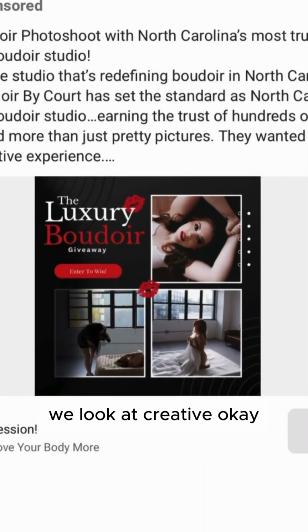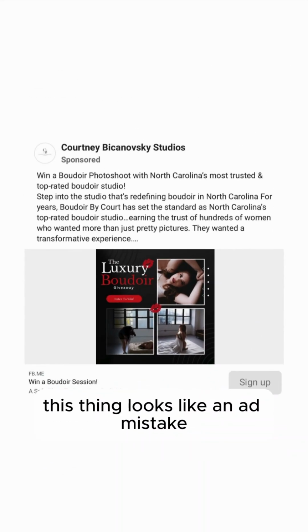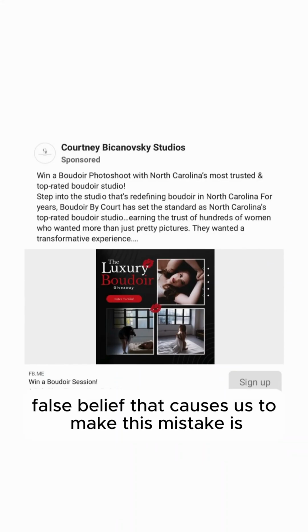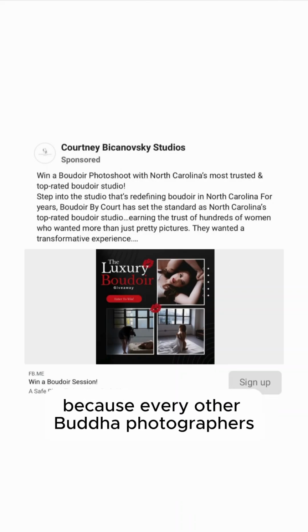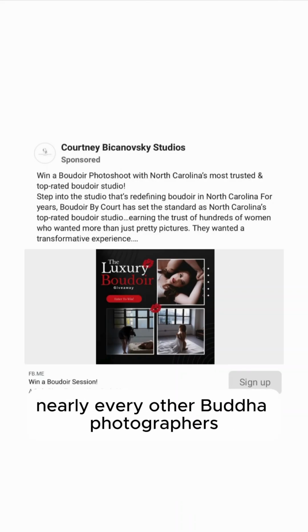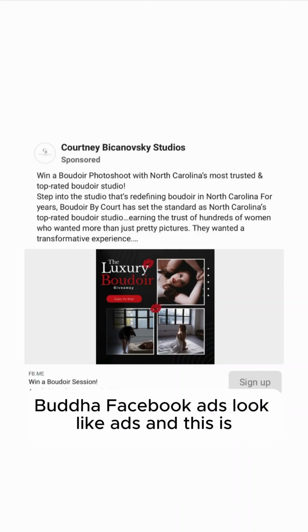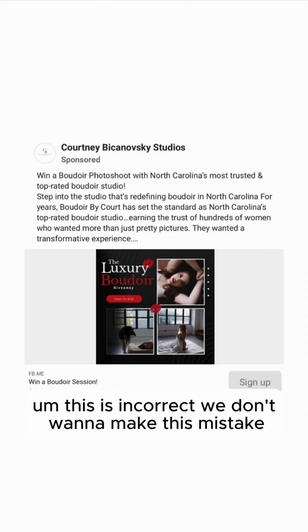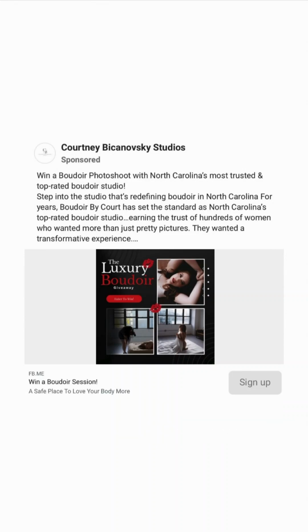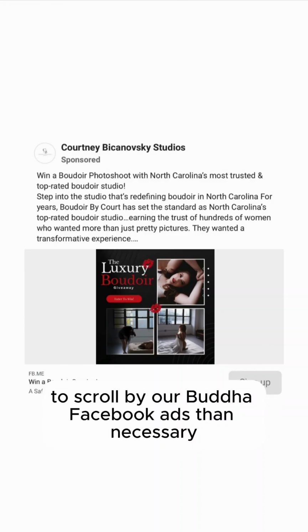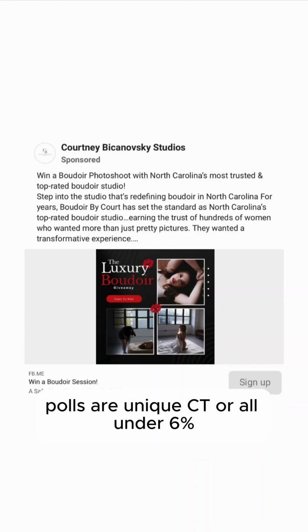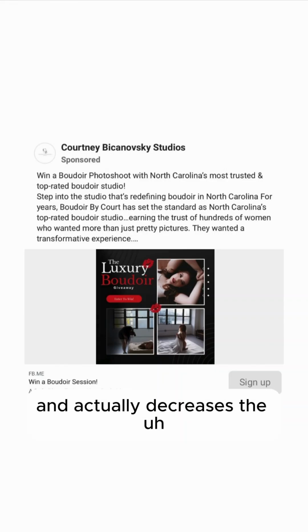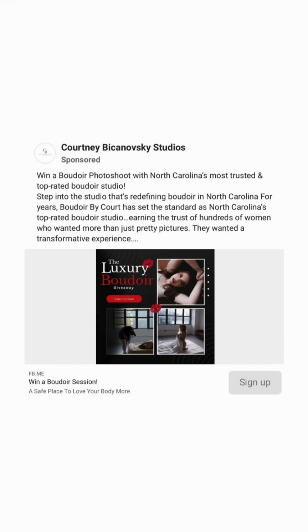Second thing we look at, creative. Okay, this looks like an ad mistake. The false belief that causes us to make this mistake is we believe our Boudoir Facebook ads should look like ads, because nearly every other Boudoir photographer's Boudoir Facebook ads look like ads. And this is incorrect. We don't want to make this mistake. What actually happens is it causes way more women to scroll by our Boudoir Facebook ads than necessary, pulls our unique CTR under 6%, and increases the probability we have BLCS, Boudoir low click syndrome.